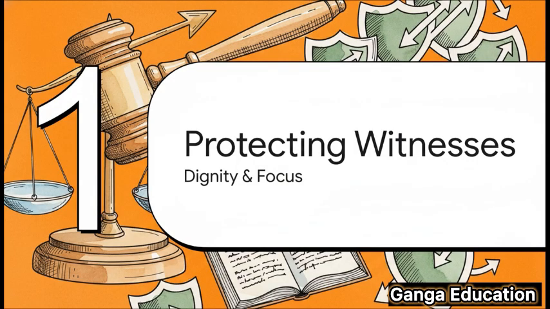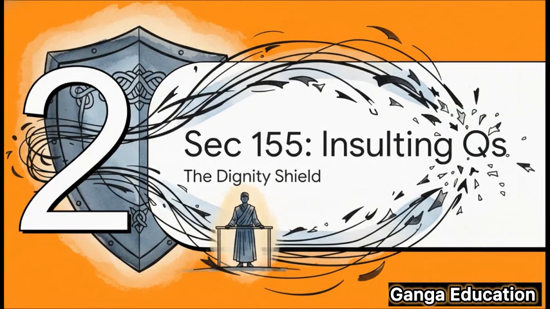Think of them as the guardrails that keep the trial on track, balancing the search for truth with basic human respect. Okay, let's jump into our first section, Section 155. I like to call this one the dignity shield, and that's exactly what it is, a shield for the witness. Its whole job is to protect them from questions that are just designed to insult or annoy them, especially during a tough cross-examination. It's all about keeping the process civil and respectful.